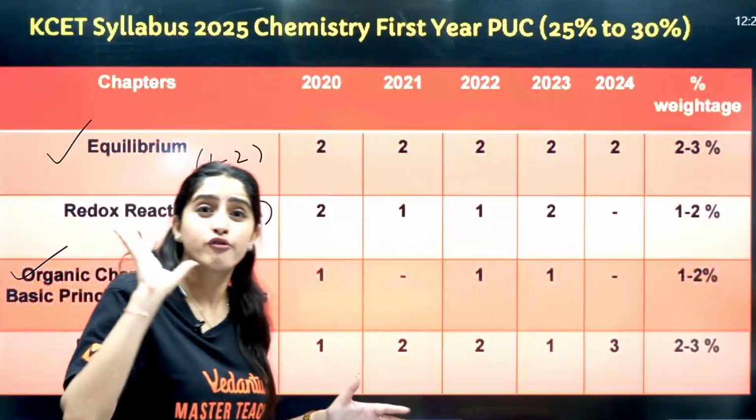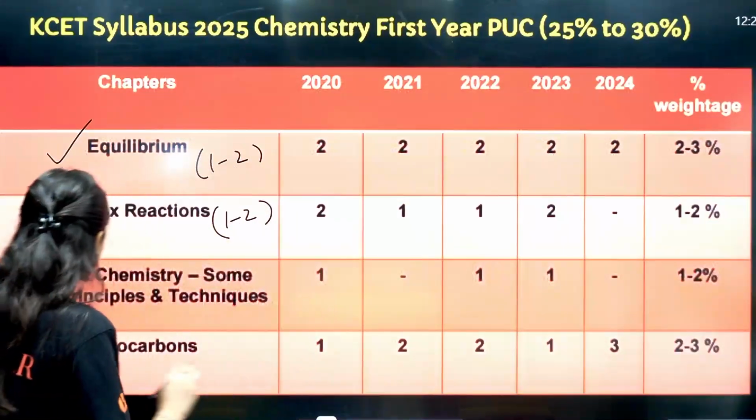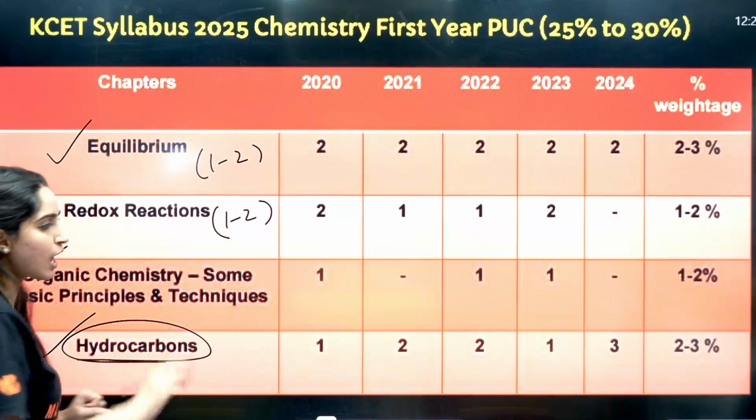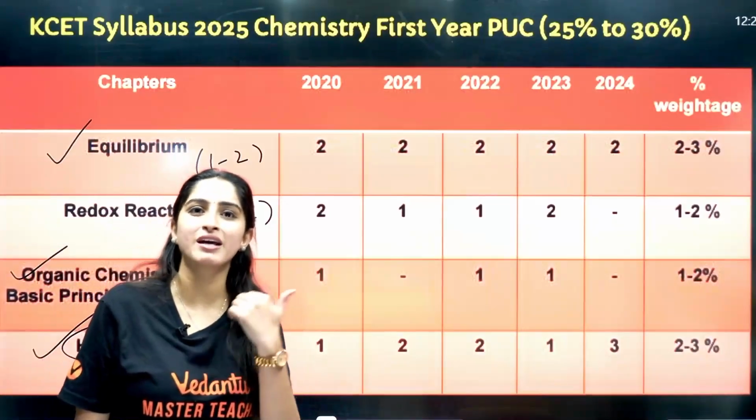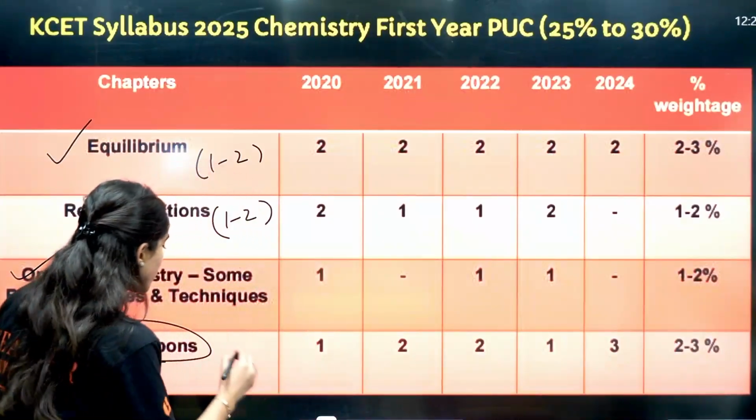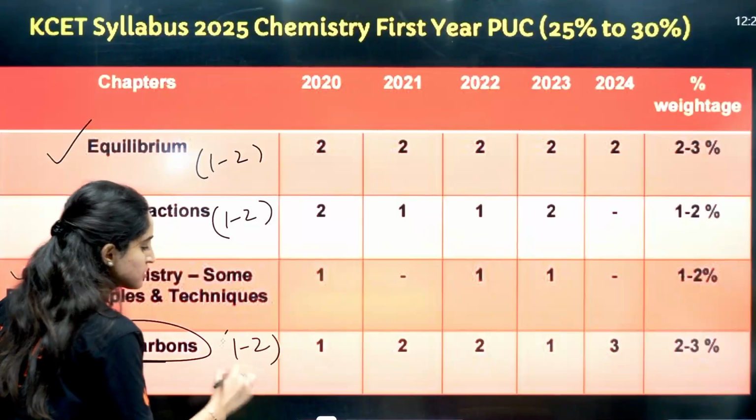You have around 4 to 5 chapters. So next is hydrocarbons. Now in hydrocarbons also, name reactions are directly asked. So here you can expect 1 to 2 questions.